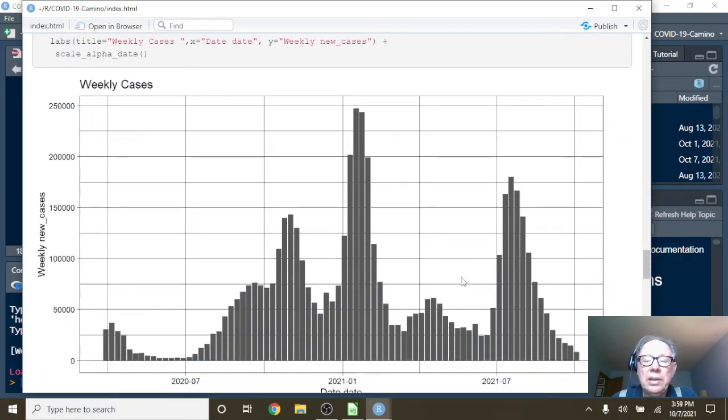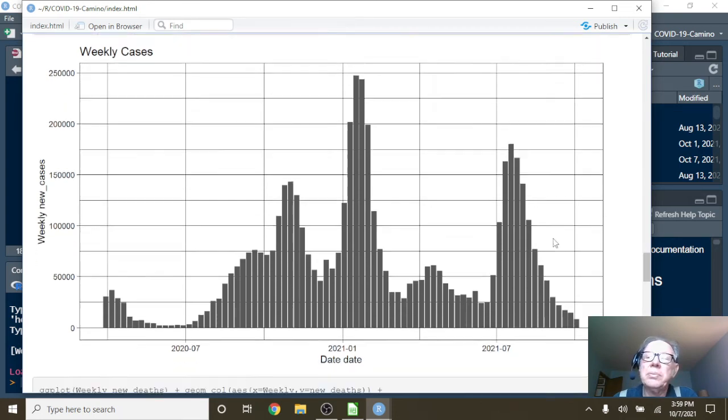Now, what about weekly cases? Well, you can see you had this lull here. This is pretty typical: an increase in the second half of last year and a decrease in the first half of this year, followed by a relatively flatter period, a lower number of cases during the summer up until July. And then in July, for whatever reason, the cases started to increase. Whether this is Delta or what, I don't know. But the question still remains: how many people have been vaccinated before they contracted the disease? But the good news is that you see this long declining pattern in cases now, Spain.